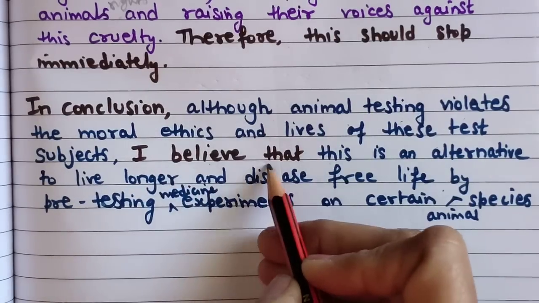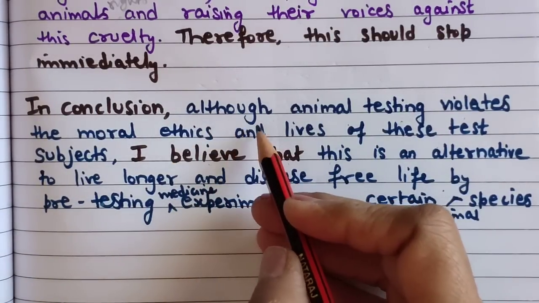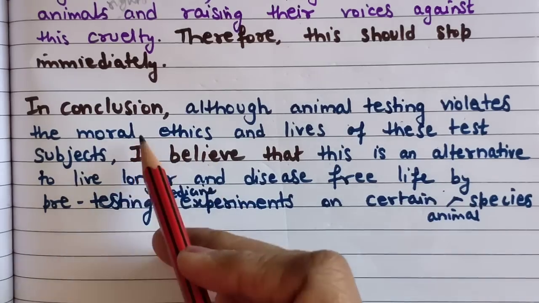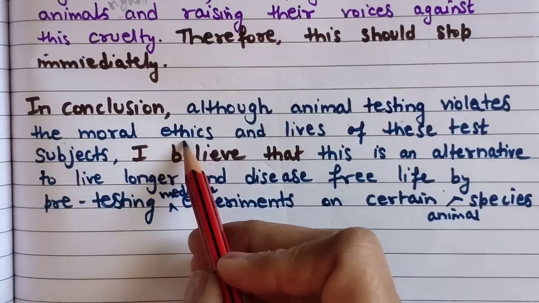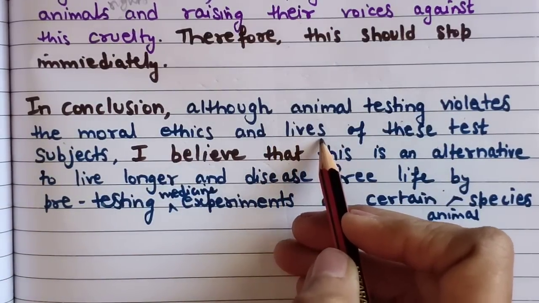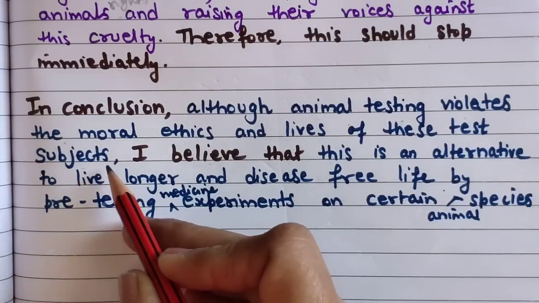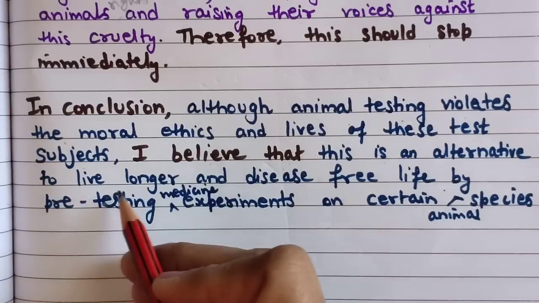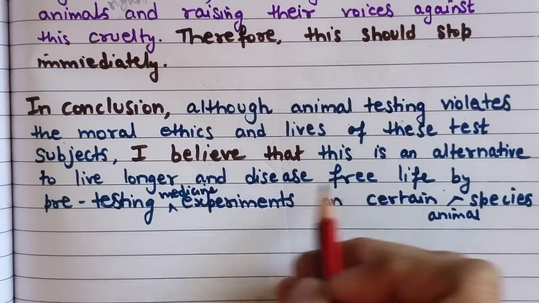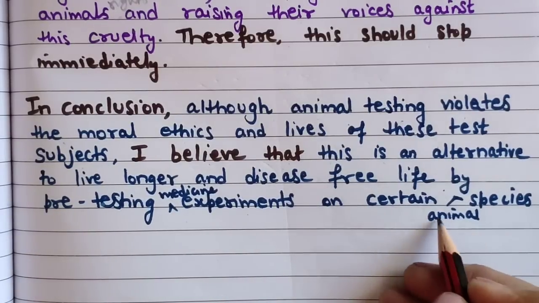Then you can give another point of view. So in conclusion, although animal testing violates the moral ethics and lives of these test subjects, test subjects meaning animals, I believe that this is an alternative to live a longer and disease-free life by pre-testing medical experiments on certain animal species.